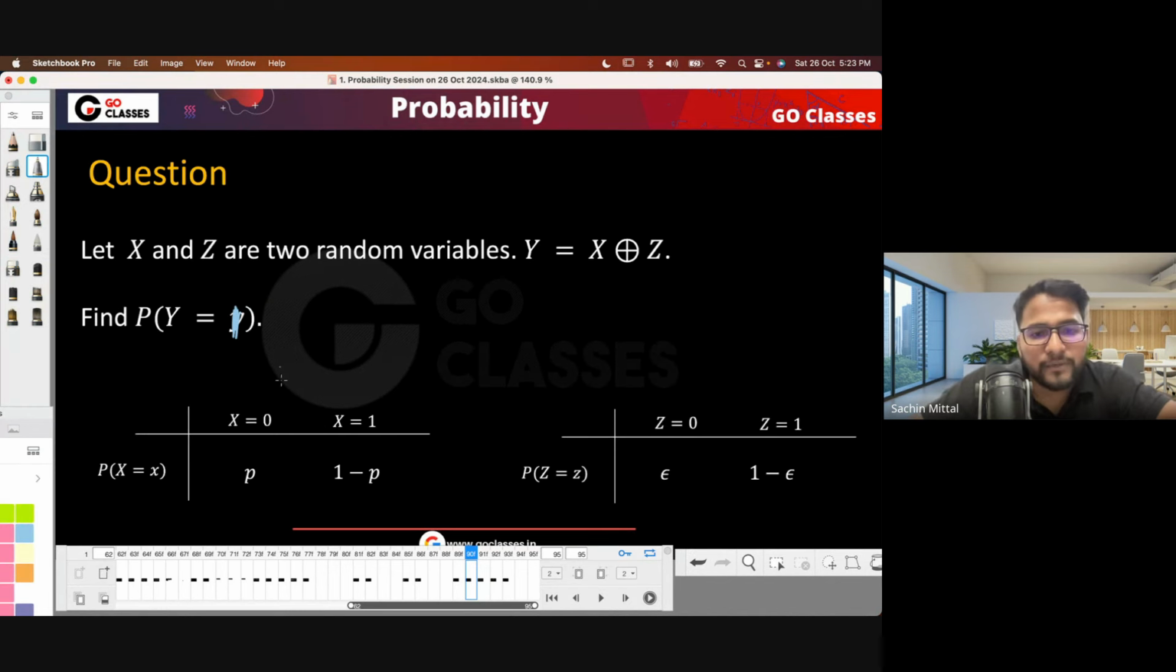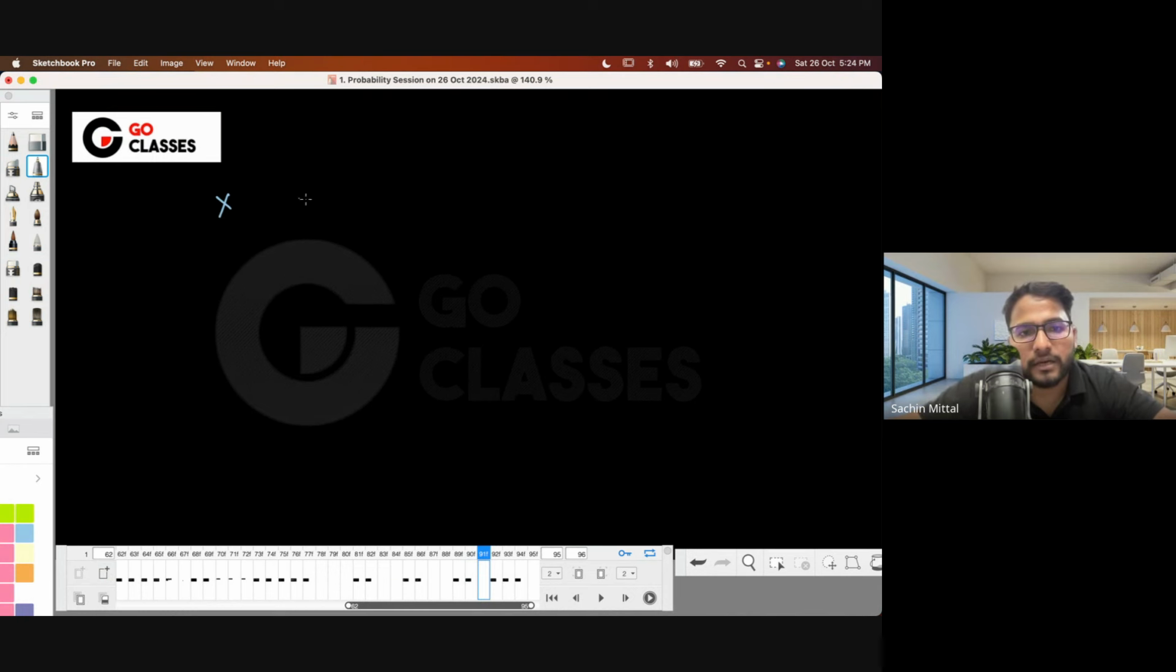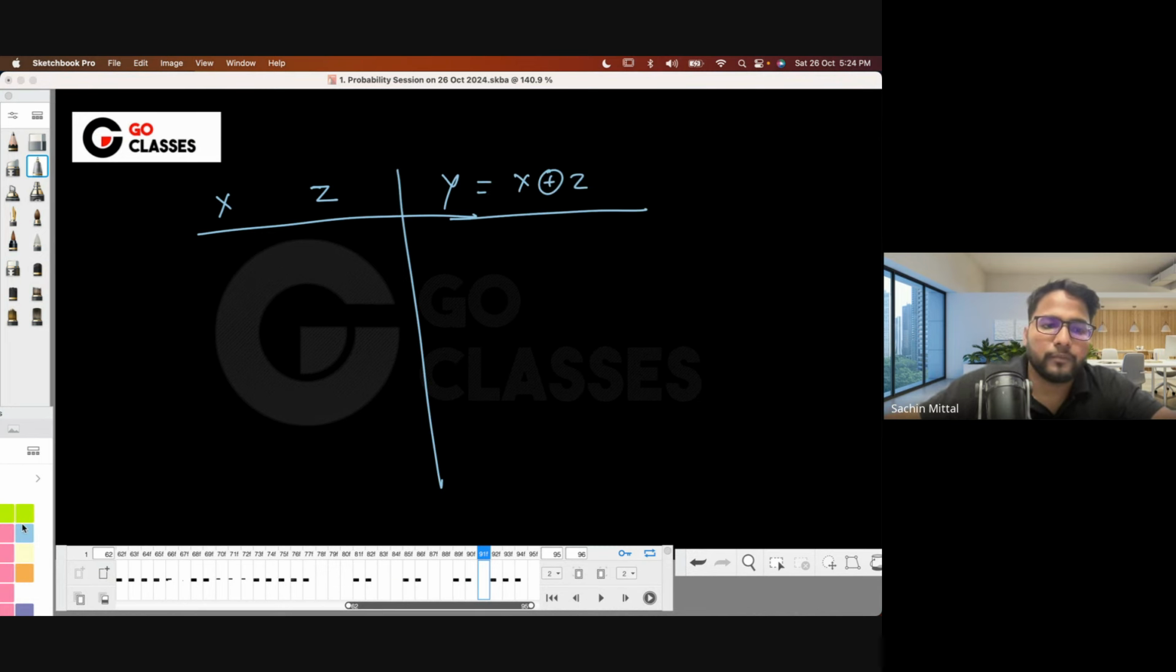The probability of x being 0 and x being 1 is given. z being 0 and z being 1 is given. And y is a random variable, which is x dot z. So you need to find out the probability that y is 1. One of the easiest ways: x and z are the two random variables, right? And y is x dot z.